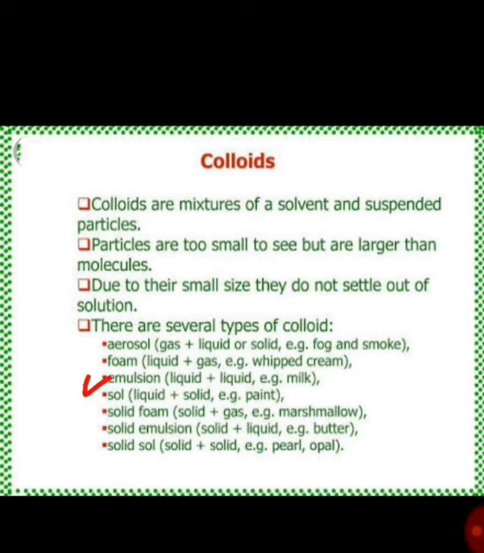Emulsion is a mixture of liquid plus liquid. For example, milk. So what kind of mixture is milk? Milk is a colloid and an emulsion. Sol is a mixture of liquid plus solid. Paints are mainly what kind of mixture? Sol. Colloid mixtures, and among colloids, sol. Solid foam, solid plus gas: marshmallow. Solid emulsion, solid plus liquid: butter. Solid sol, solid plus solid: pearl, opal.